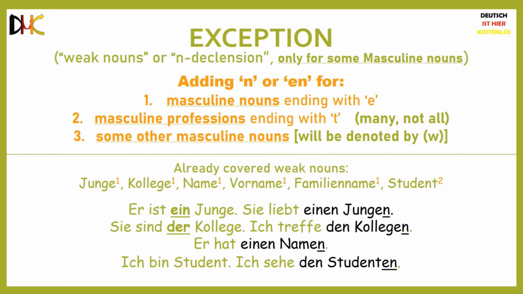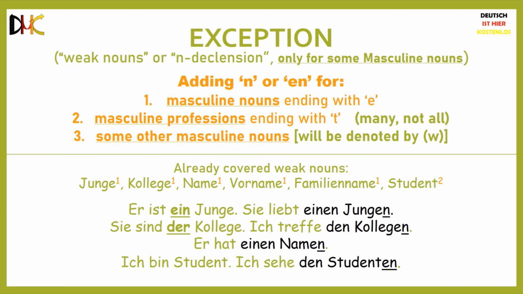The weak nouns that we have already covered in our vocabulary are Junge, Kollege, Name, Vorname, Familienname, and Student. In the vocabulary of our future lessons, weak nouns will be denoted by a W next to them. As soon as you see a W next to a masculine noun, it is certain that it uses the n-declension and that it is a weak noun.